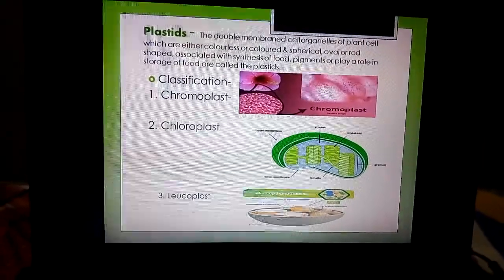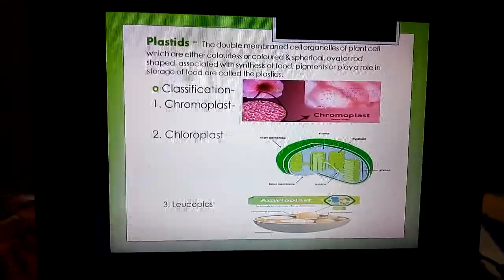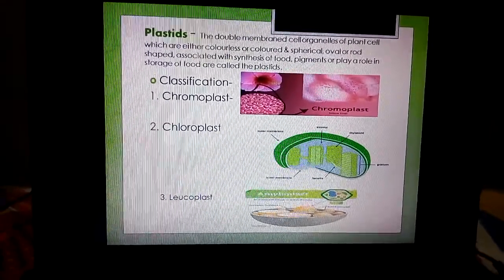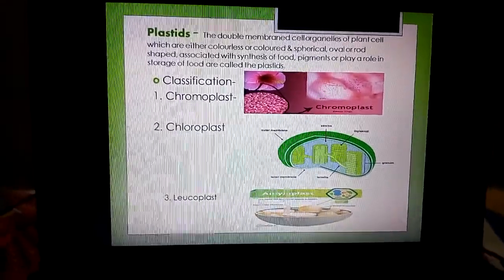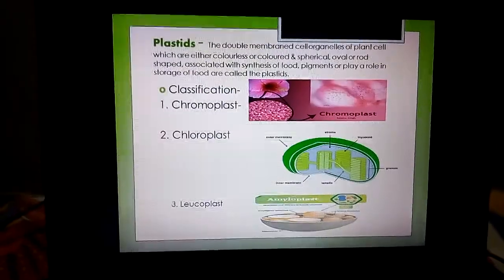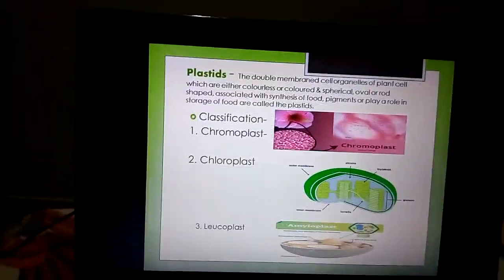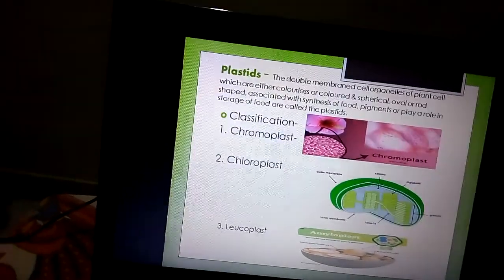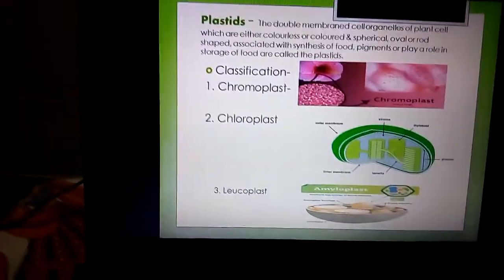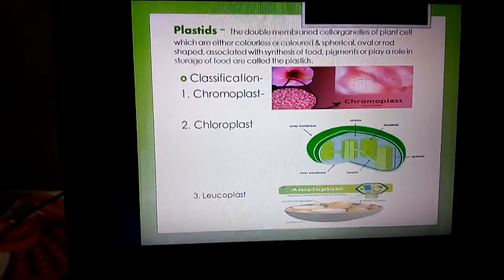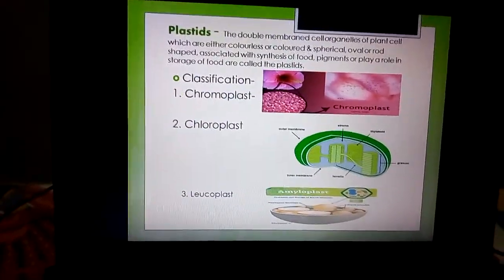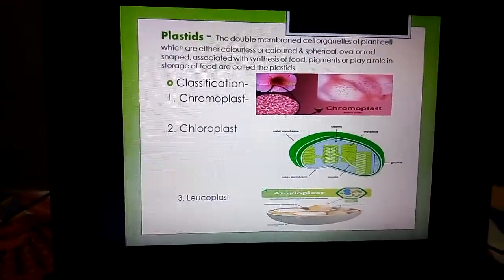do not occur in the cells of bacteria, blue-green algae, fungi and animals, with the exception of Euglena and Chrysamoeba. So these two are the exceptions.